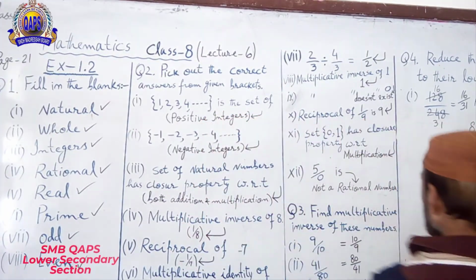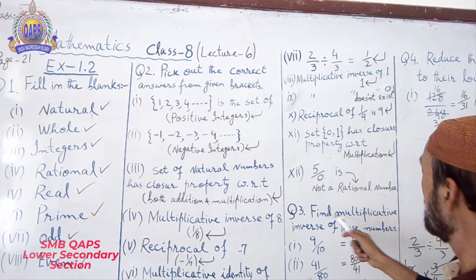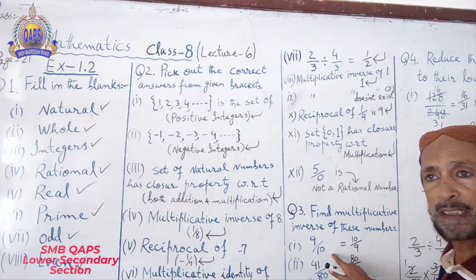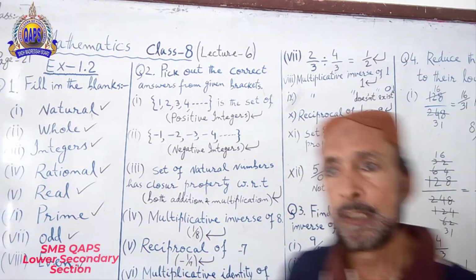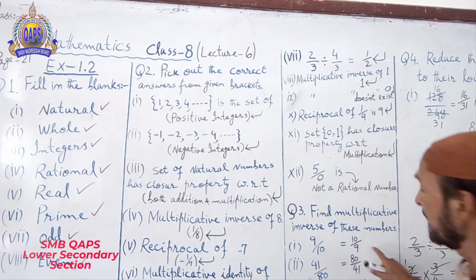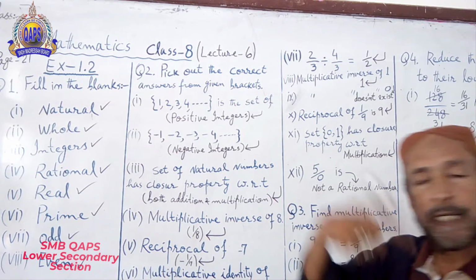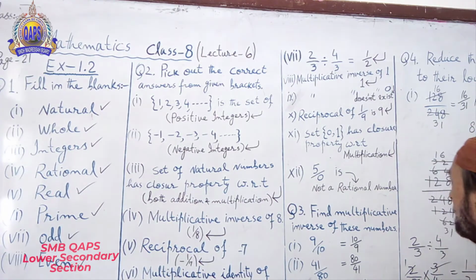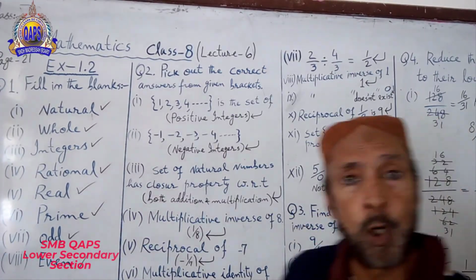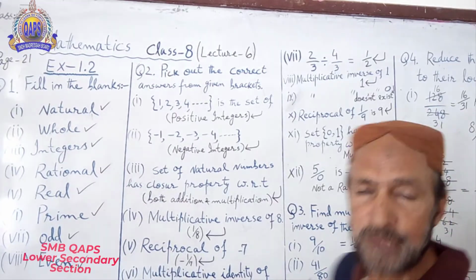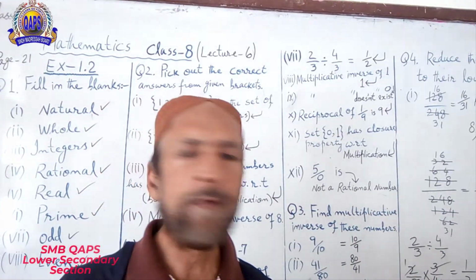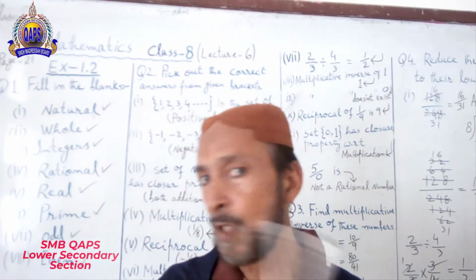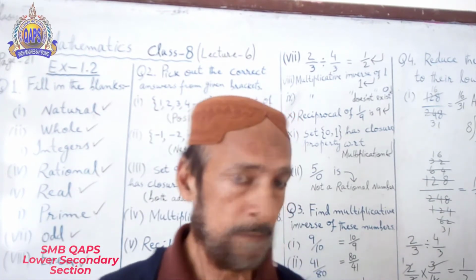Next, find multiplicative inverse of these numbers. 9 upon 10. Inverse it. So it will be 10 upon 9. Here 41 upon 80, inverse it, 80 upon 41. Minus 15, it will be minus 1 upon 15. I hope you can do the rest of the questions by yourself. Very simple and very easy. That's why I am not running fast. Try to understand.